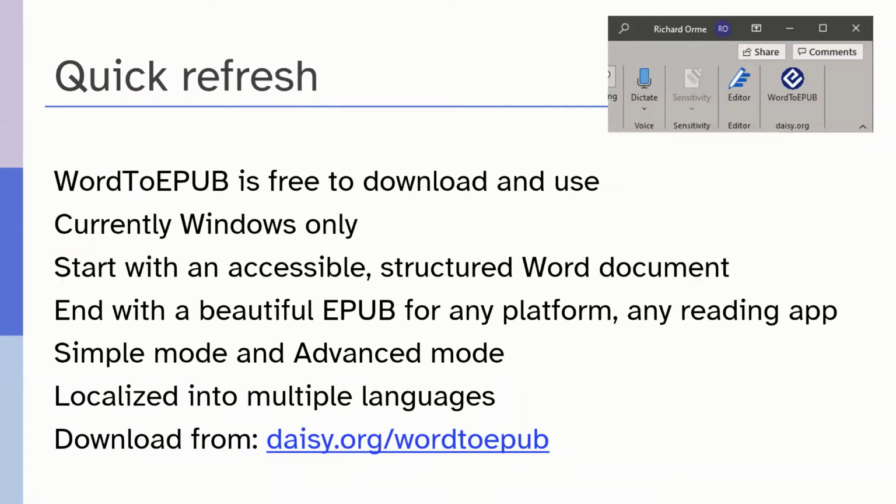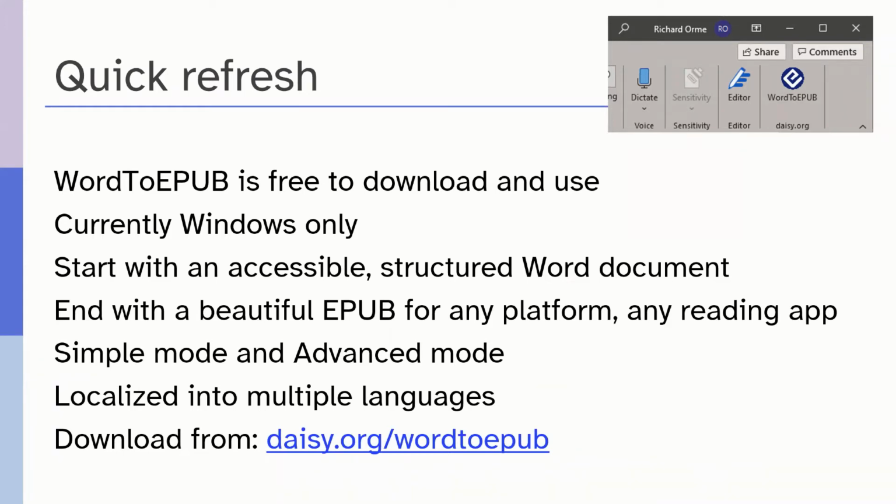Okay. So a quick refresh then. Word2EPUB is a piece of software that is free for you to download and use. Currently, it's available on Windows only, but the EPUBs you create with Word2EPUB will work on any platform in any reading app. You start with an accessible structured Word document, and with this you can create a beautiful EPUB. The tool is designed so that it's really simple to use if that's how you want to use it.